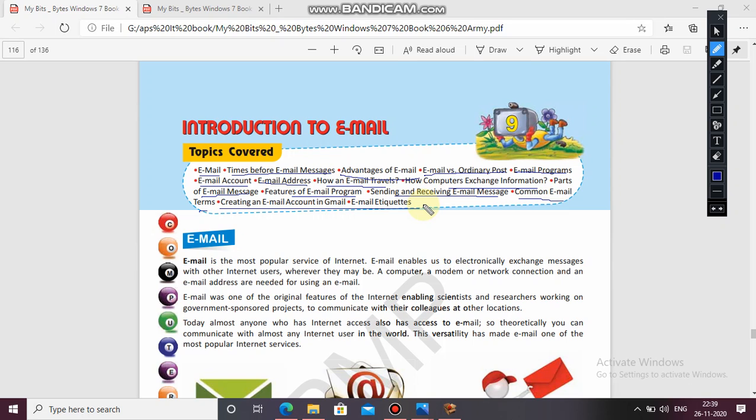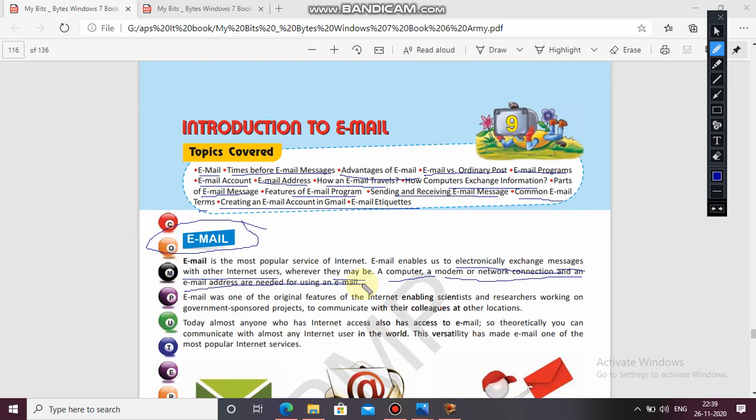So first of all, we come to the definition. Email stands for electronic mail. So email is the most popular service of internet. Email enables us to electronically exchange messages with other internet users wherever they may be. A computer, modem or network connection, and an email address are needed for using email.